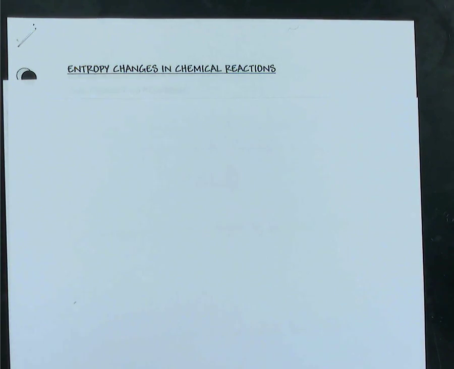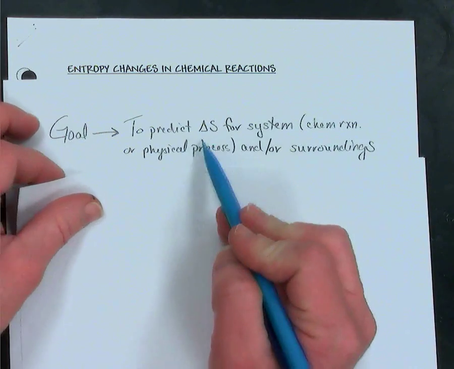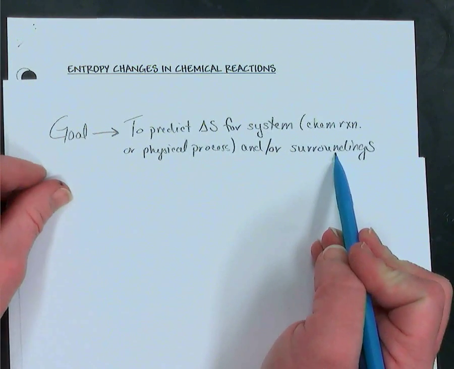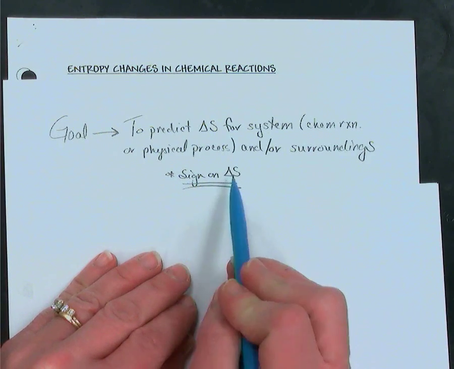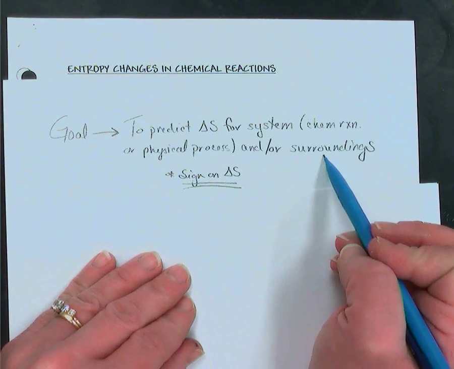Hello students, this is a brief overview of how to address questions that ask us to predict the change in entropy for the system or for the surroundings, or to predict the sign that will be on the change of entropy for the system or for the surroundings.